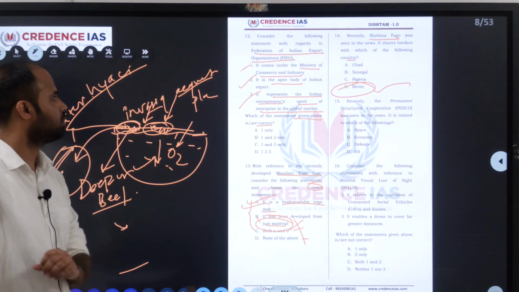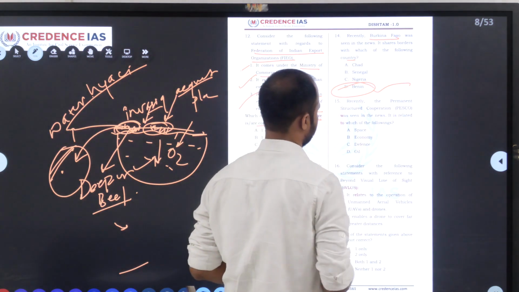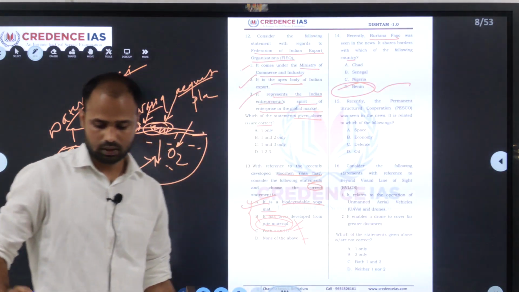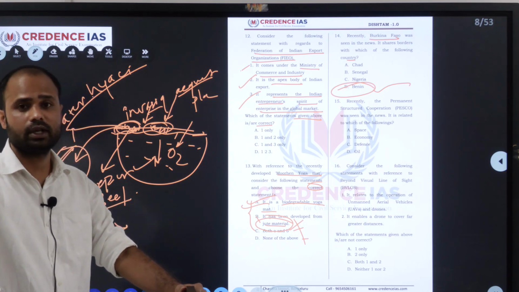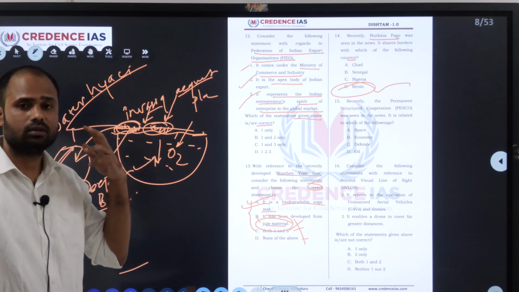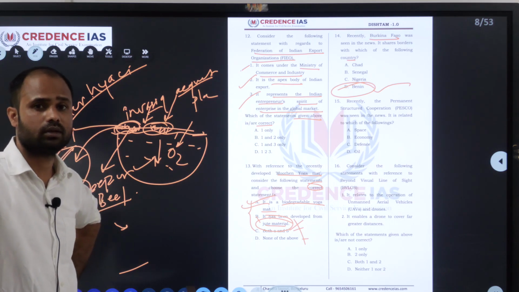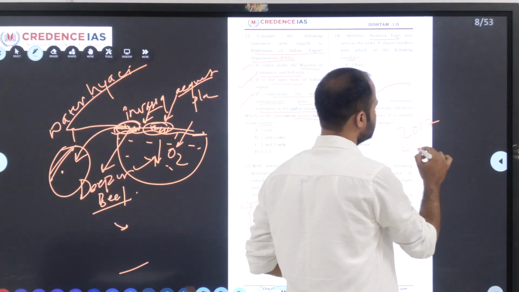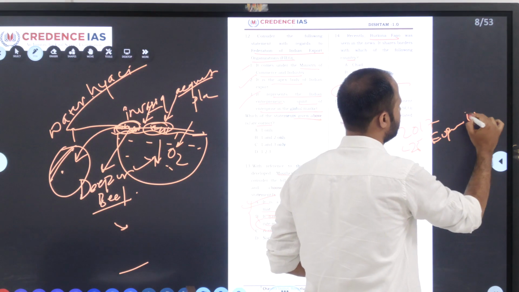So next one, recently Permanent Structured Cooperation was seen in the news. It is related to which of the following? They have given space, economy, defense and oil. The Permanent Structured Cooperation is a part of the European security and defense policy. It is the security and defense policy of the European Union. It was established in 2017, which has 25 European members.